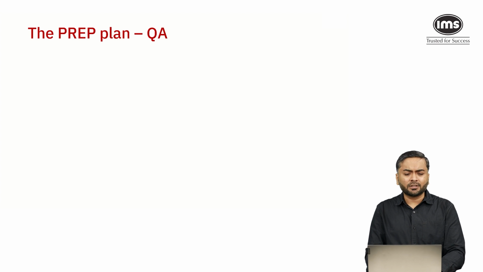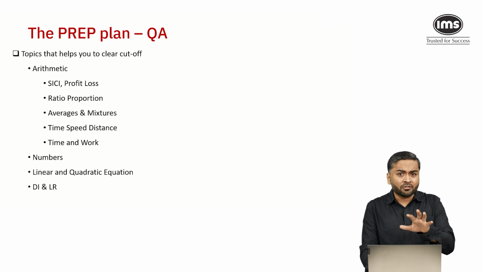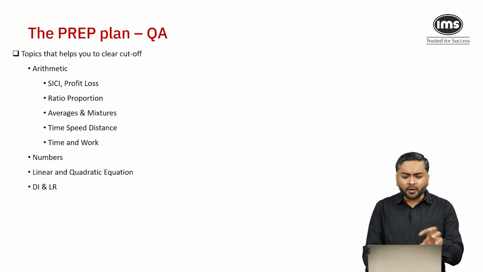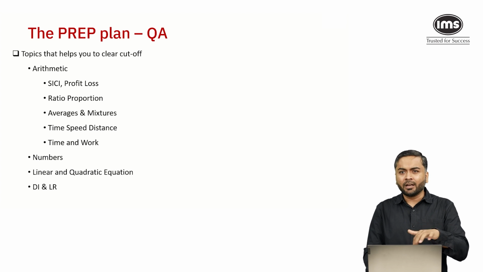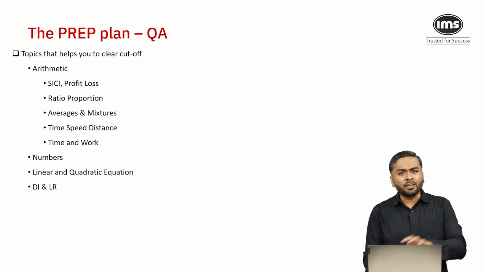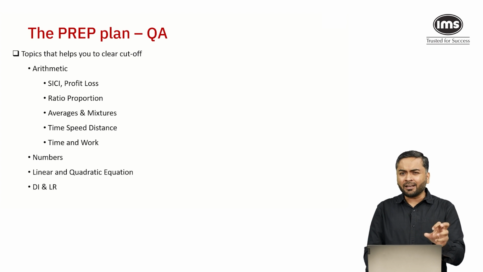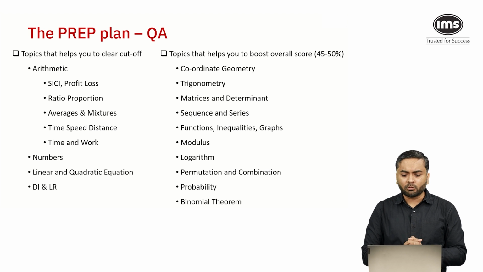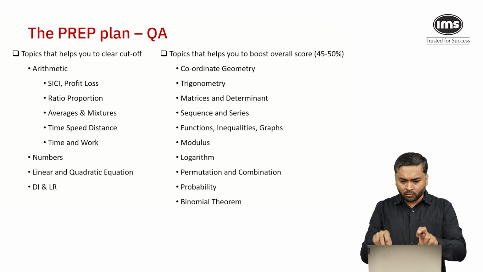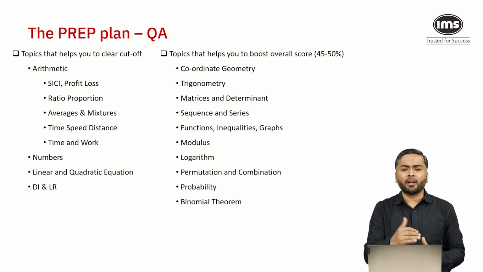Now, if you see these topics, they can definitely help students to clear the cutoff. We always see questions on simple interest, compound interest, ratio and proportions, and either average or mixture. You always have one time, speed, distance question. Then you have numbers, divisibility, HCF, LCM, some trial and error combination-based numbers, then linear and quadratic equations, and a DI or an LR set. What you see on the right side comprises 45 to 50% of the paper.